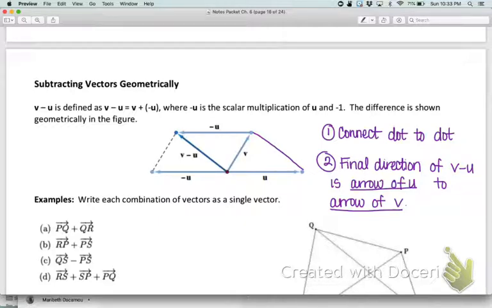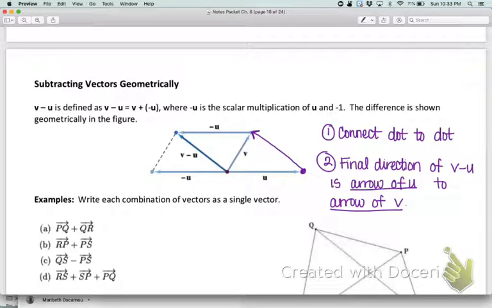Now, if you do U minus V, the order would be backwards. So the arrow of U, which is where you ended up, because that's the second part, that's the thing you're subtracting, points towards the arrow of V, which is what you started with. So you connect from the arrow of U, which would be right here, and you point towards the arrow of V, which would be right here.